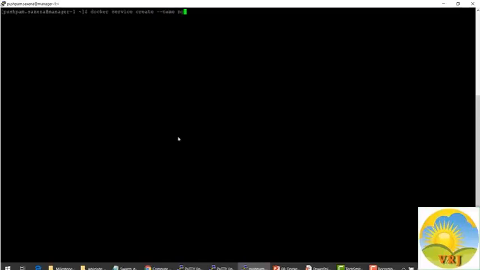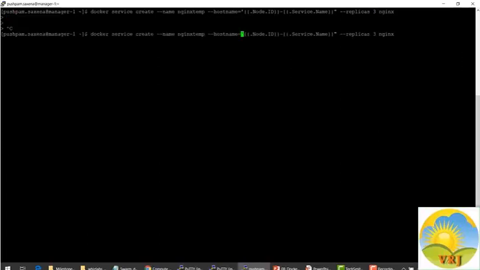So docker service create, we will call it nginx-temp. Hostname, it has to follow a particular template. So we want node ID to be followed by the service name. So let's give in that one, node ID and service name. Okay. Replicas, we want 3 replicas for this one, and with the Nginx. Okay, we need to make changes, instead of single quotes, it needs to be double quotes. Okay, there's a typo there.